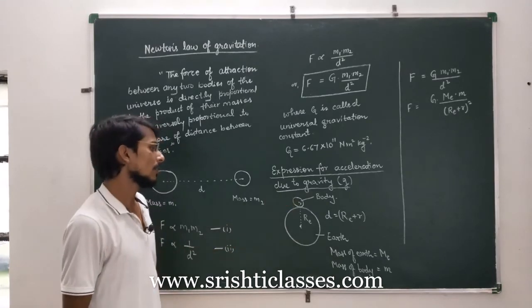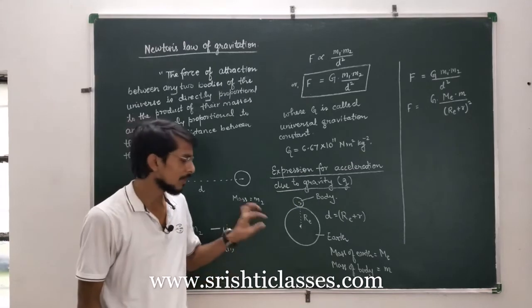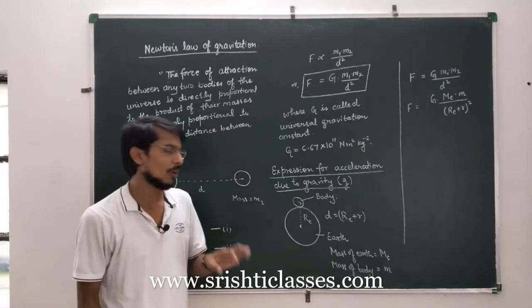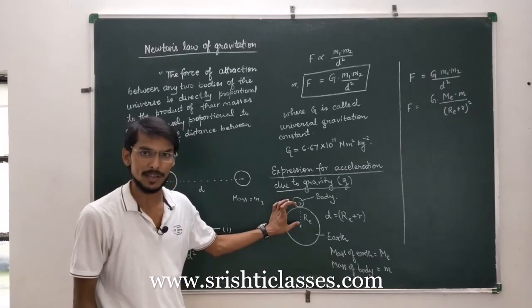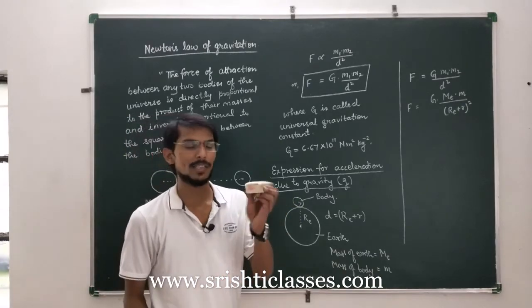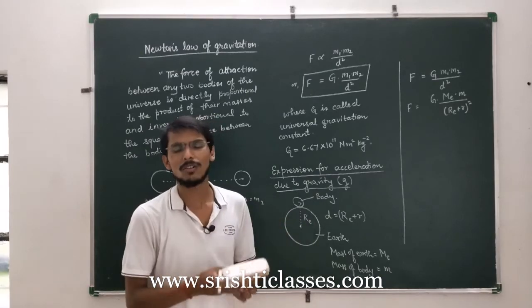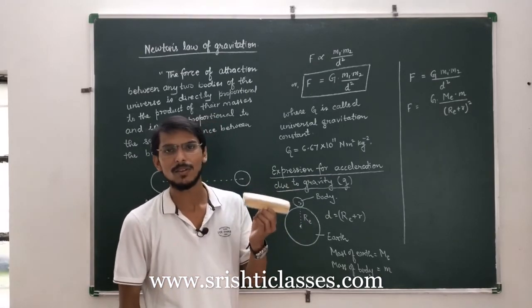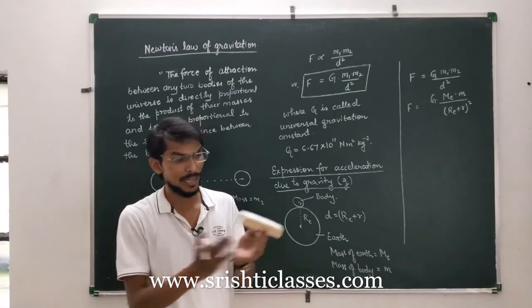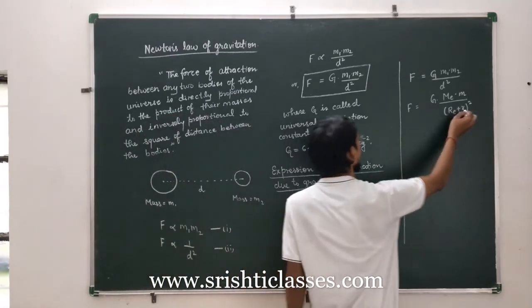Now we know that the radius of any body will be very small as compared to the radius of Earth. Let us suppose a body like this, a duster, is kept on the surface of Earth. Then the length, or we can say radius, of this duster will be quite small as compared to the radius of the Earth. So we can ignore this quantity.